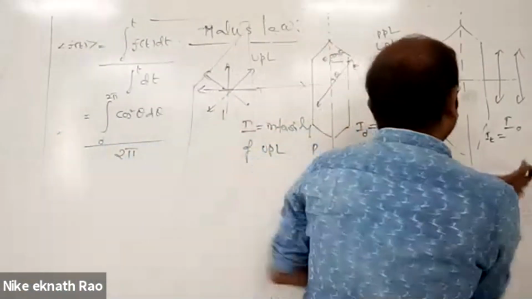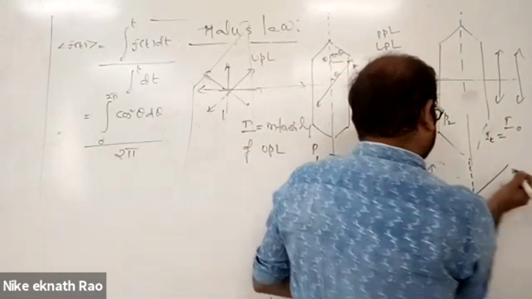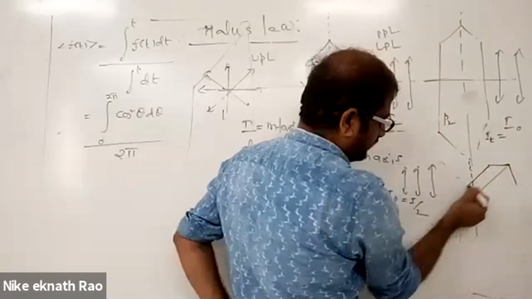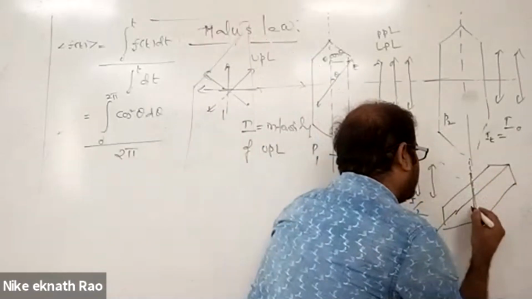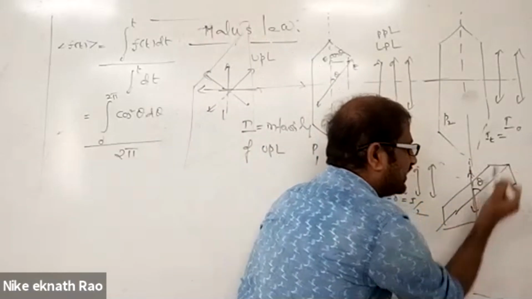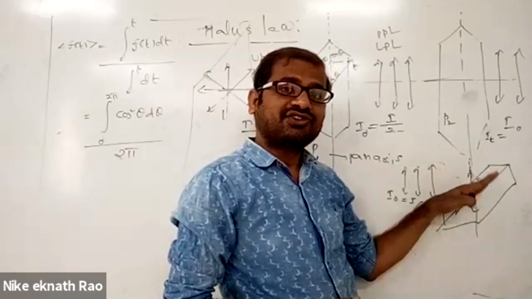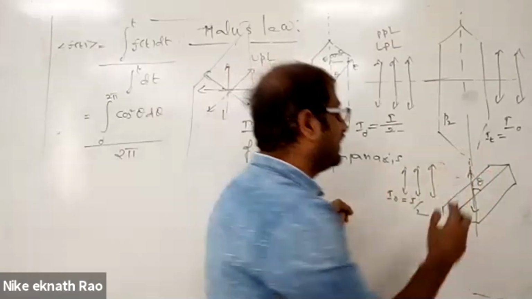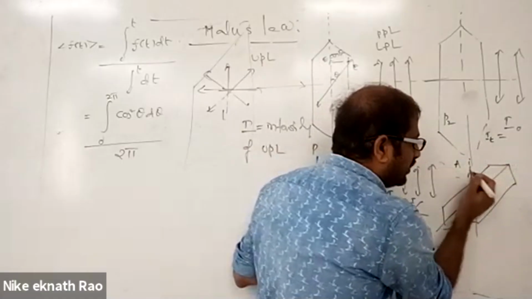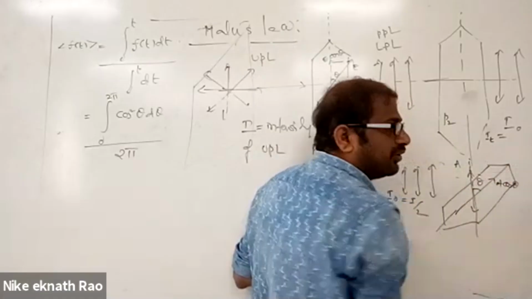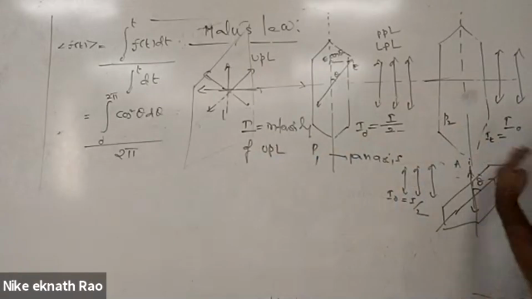This I by 2 is now the pass light. If I rotate this crystal axis like this, before rotation the axis was this one, now if I rotate this pass axis like this, what happens? These components of electric field vectors are coming like this, and the pass axis is making an angle theta. Now it allows only those components of the electric field vector which are in the direction of the pass axis. So the component of the electric field in the direction of the pass axis, if the amplitude vector is A, is A cos theta. Yes or no? A cos theta comes outside.